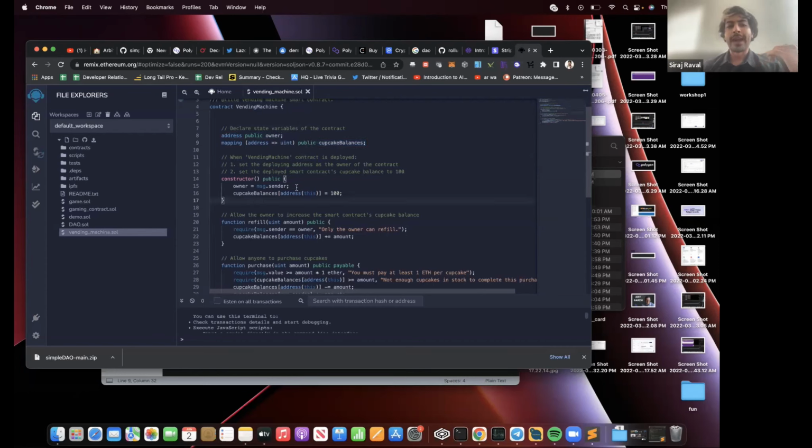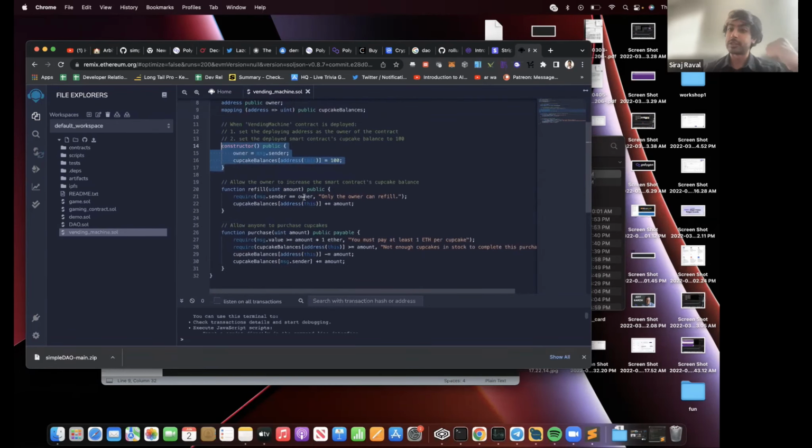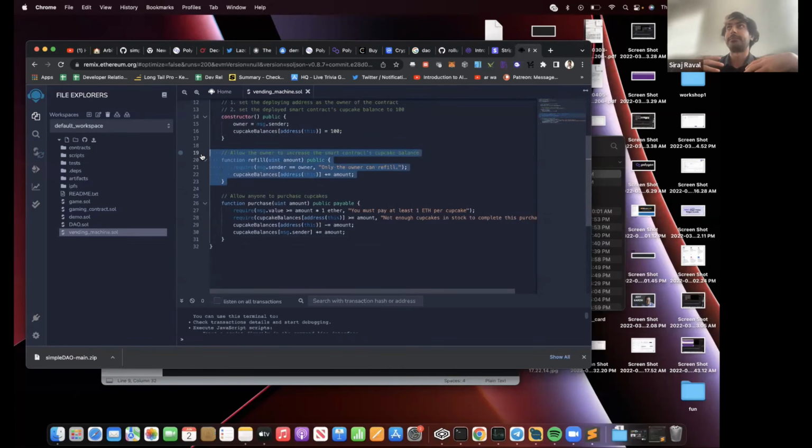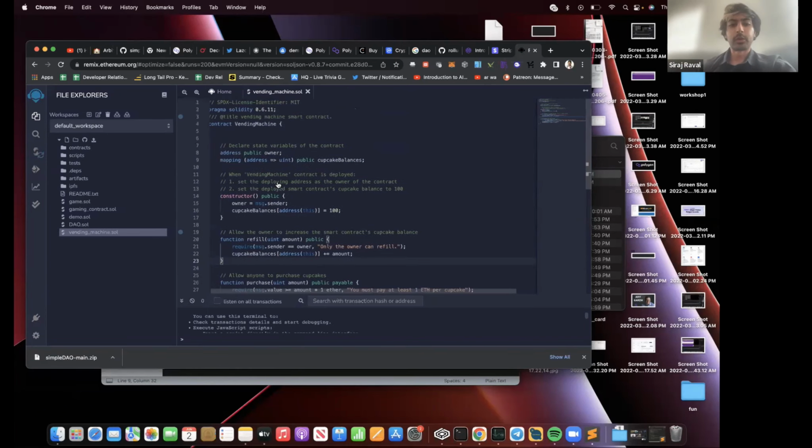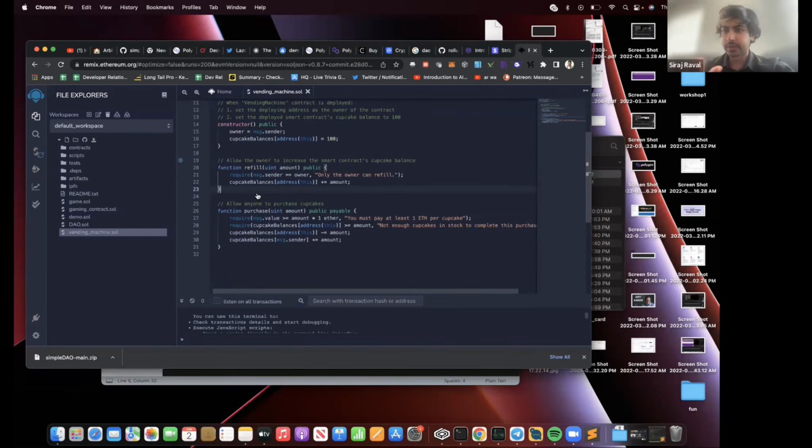In the constructor, whenever someone creates this, which we're about to do, we're the message.sender, we're the owner, and we're going to initialize this digital vending machine to have 100 cupcakes. That's what the constructor is for. And then these are the two key functions, refill and purchase. We're going to have two actions that can be triggered whenever money is sent. So refill is if we want to refill the vending machine. We can also not have this. We don't have to refill it. We don't have to have an owner. We can remove the owner and we can remove the refill. But just for this case, for test purposes, we're going to have an owner.